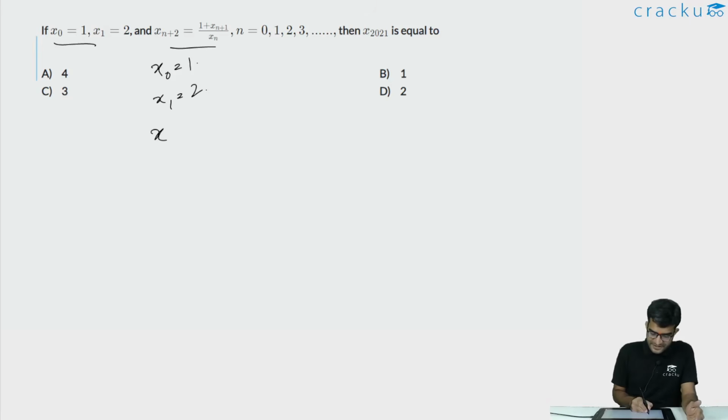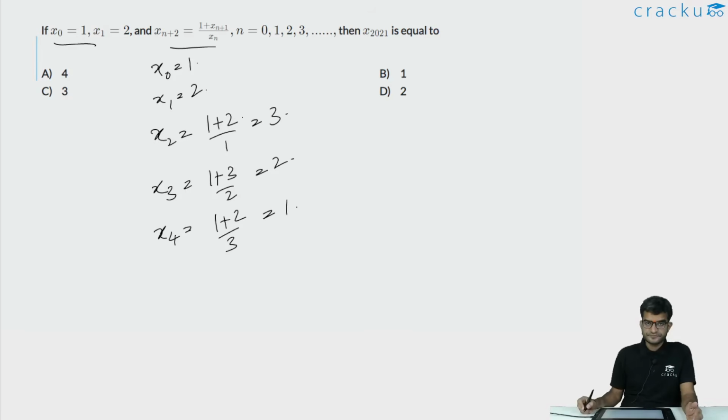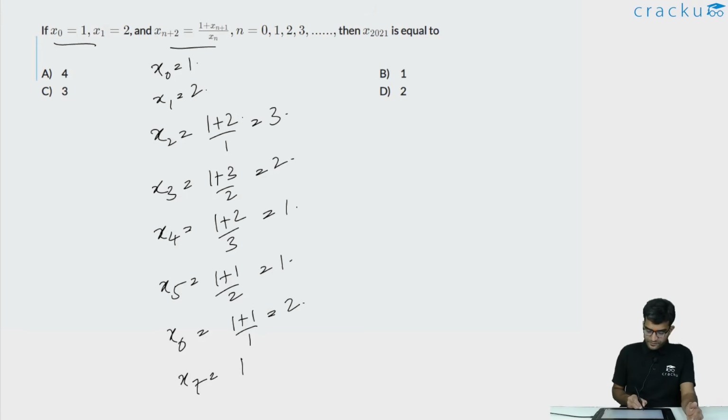So the value of x2 will be equal to (1 plus 2) divided by 1, which is equal to 3. And the value of x3 will be equal to (1 plus 3) divided by 2, which is equal to 2. And the value of x4 is equal to (1 plus 2) divided by 3, which is equal to 1. Similarly, the value of x5 will be equal to (1 plus 1) divided by 2, which is equal to 1. And the value of x6 will be equal to (1 plus 1) divided by 1, which is equal to 2. And x7 is equal to (1 plus 2) divided by 1, which is equal to 3, and so on.